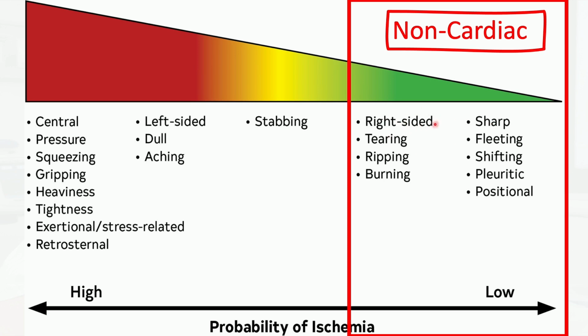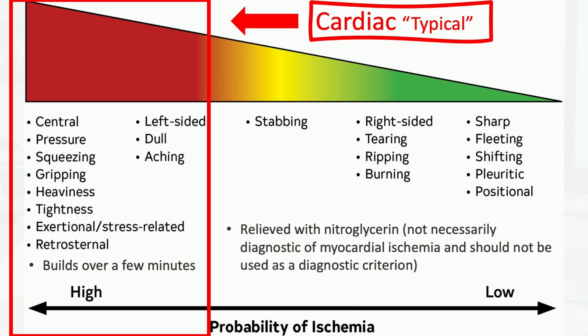The same goes for tearing, ripping, and burning, although less so compared to these features. This is in comparison to the typical features of chest pain that usually suggest ischemia, ACS, or cardiac origin: the chest being central, left-sided, dull, aching, pressure-like, squeezing sensation, gripping, heaviness, tightness, exertional or stress-related, relief with nitroglycerin or rest, retrosternal, and building over a few minutes, not a very quick onset. One thing to mention about relief with nitroglycerin: this is not necessarily diagnostic of myocardial ischemia and should not be used as the sole diagnostic criterion.